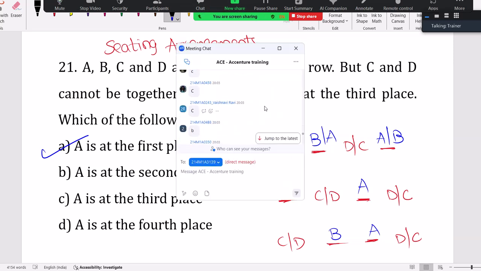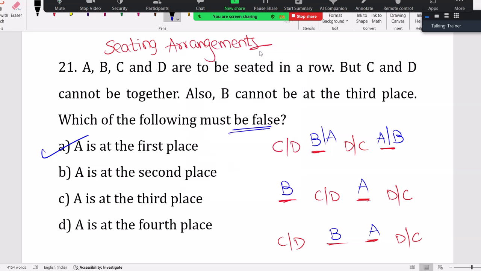See, that's what. Many gave option C, B, option C, B. 3165 is the only person who gave option A so far. Many gave option C, remaining all people gave option C, but the answer is A. Must be false. That's why I gave time. I know for which question how much time you have to take and think about that, right? So what will be the problem if A is at the first place? Let us go in the reverse direction.